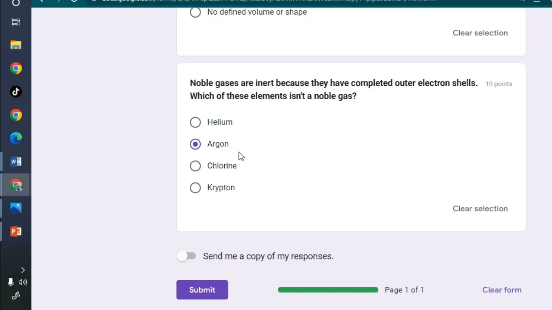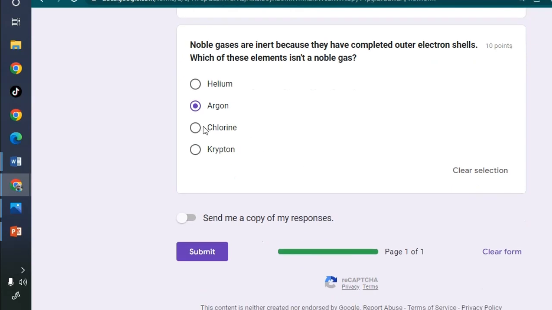So I put argon. I'm sorry again if you hear background noise. Remember, we are doing this at home, and sometimes the kids will come and listen in or interrupt. I've put this wrong for demonstration, but the correct answer we know is chlorine.